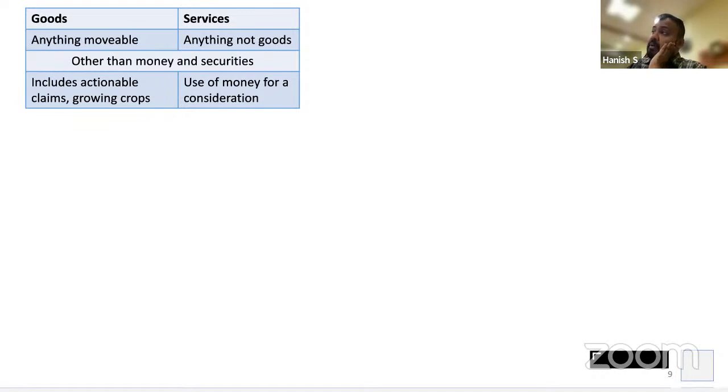Right? Okay. But use of money or use of securities for consideration. I buy Reliance share. Not taxable. But the brokerage house is going to charge me brokerage for that. That brokerage is liable to GST. Clear, everyone? Now, the service, sir, means anything becomes a big problem.